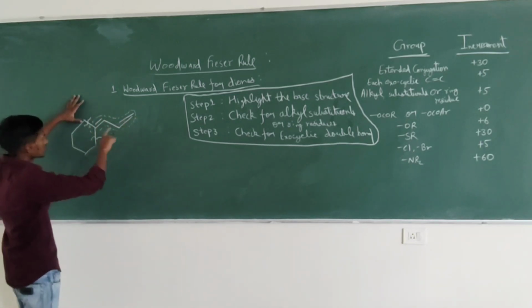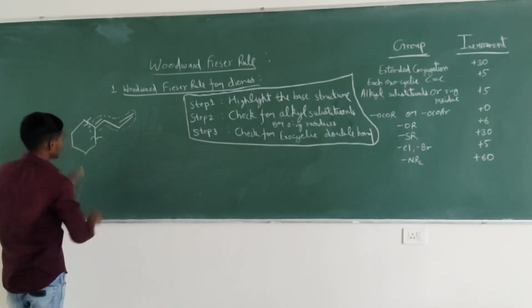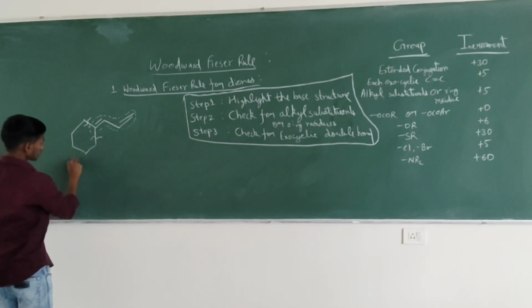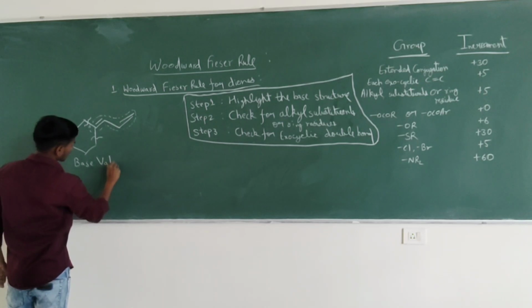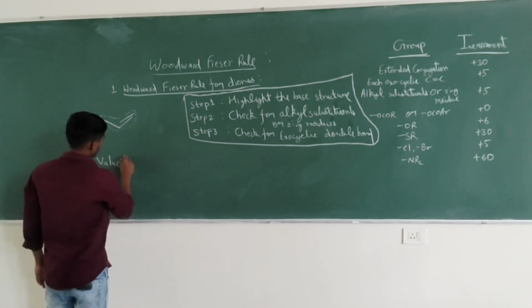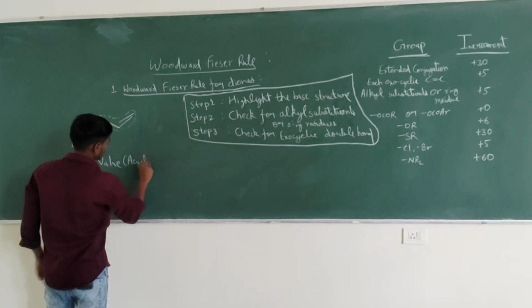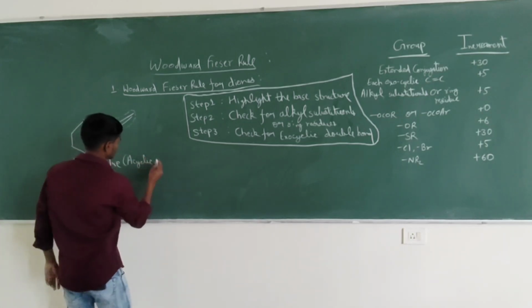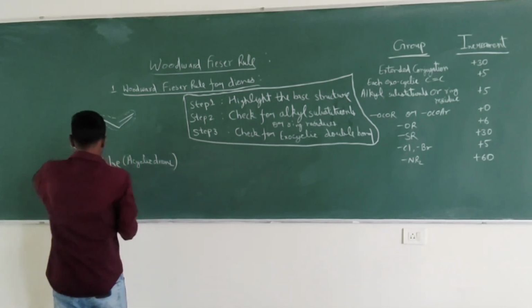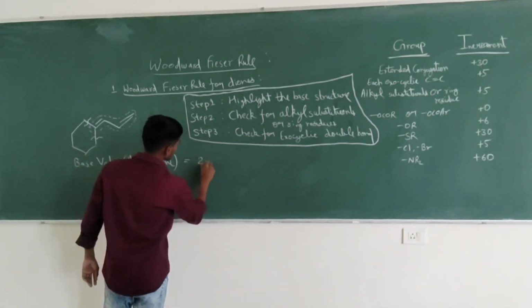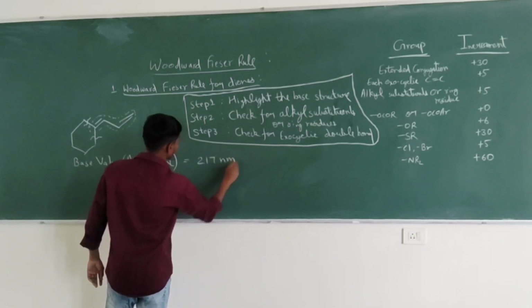Now in the first step we have highlighted the base structure and we have to write the base value. Base value for what? Acyclic diene. This is 217 nanometer.